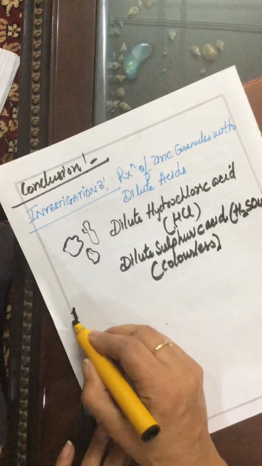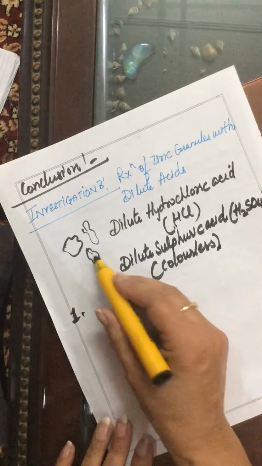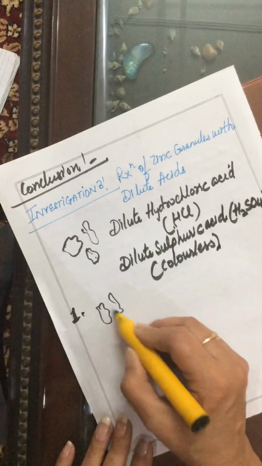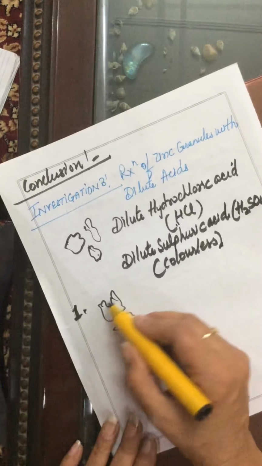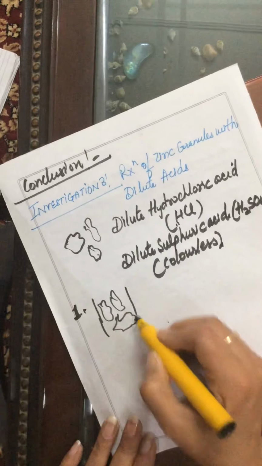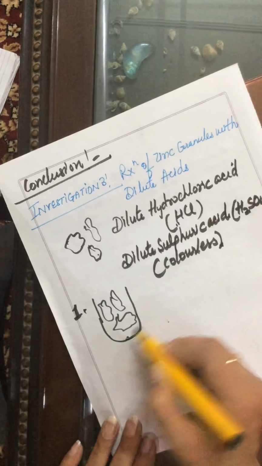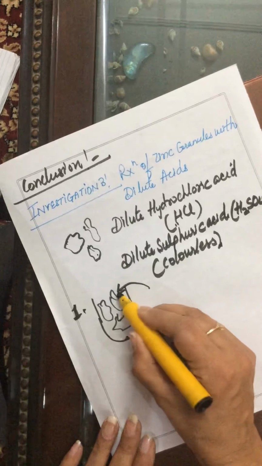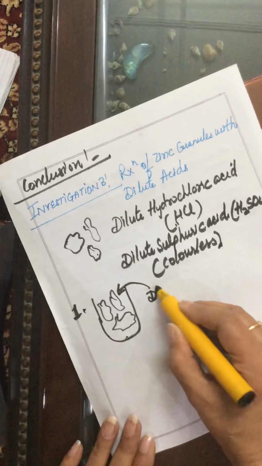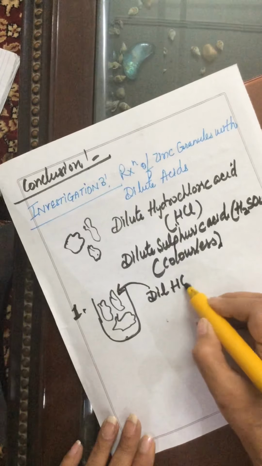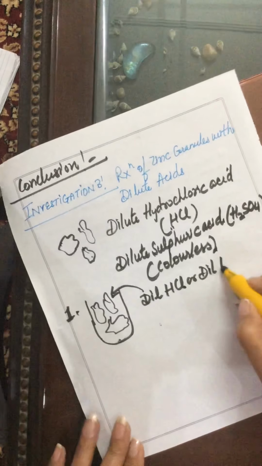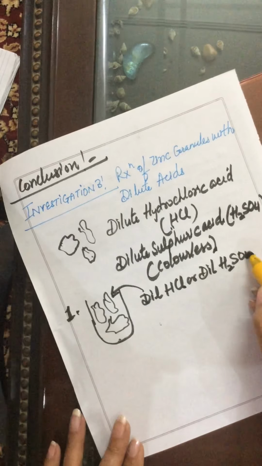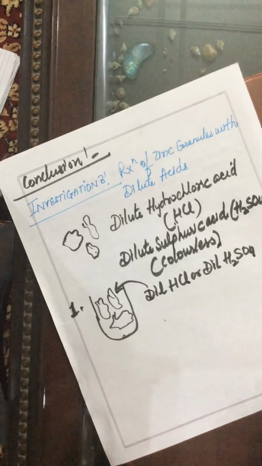Now what we have to do? Take few pieces of zinc granules. These few pieces of zinc granules we have to take in a test tube. And to this we have to add dilute hydrochloric acid or dilute sulfuric acid and observe the changes.